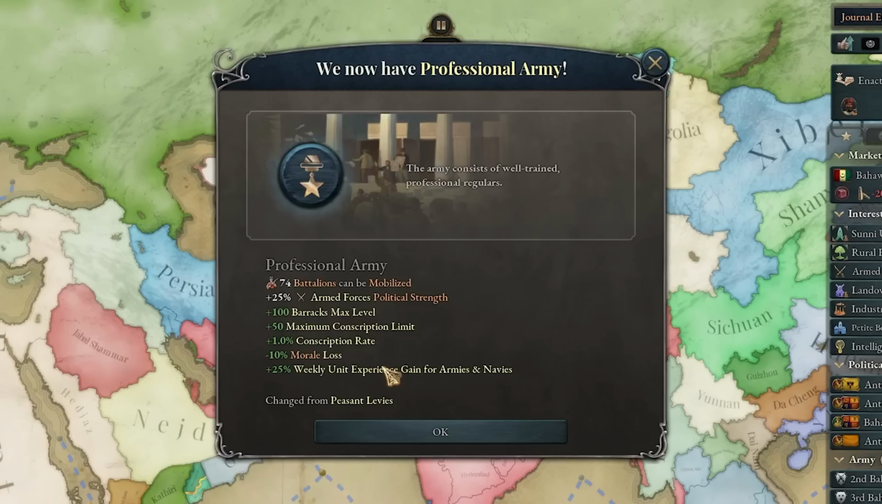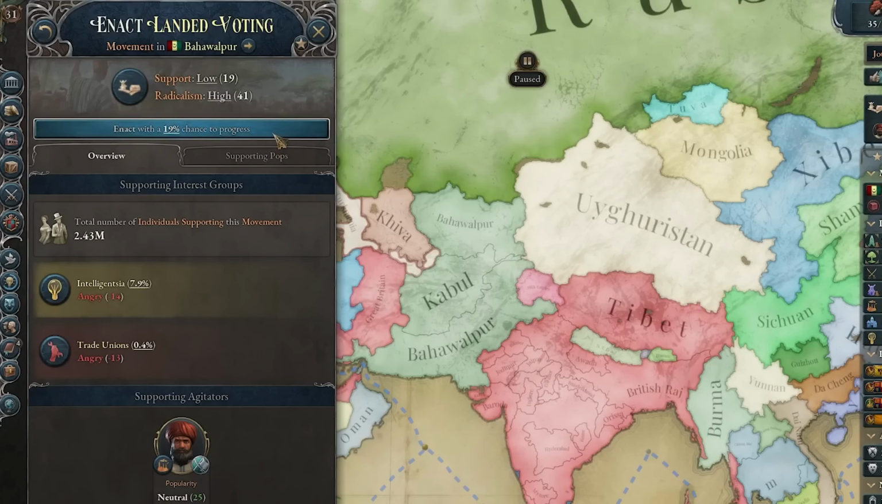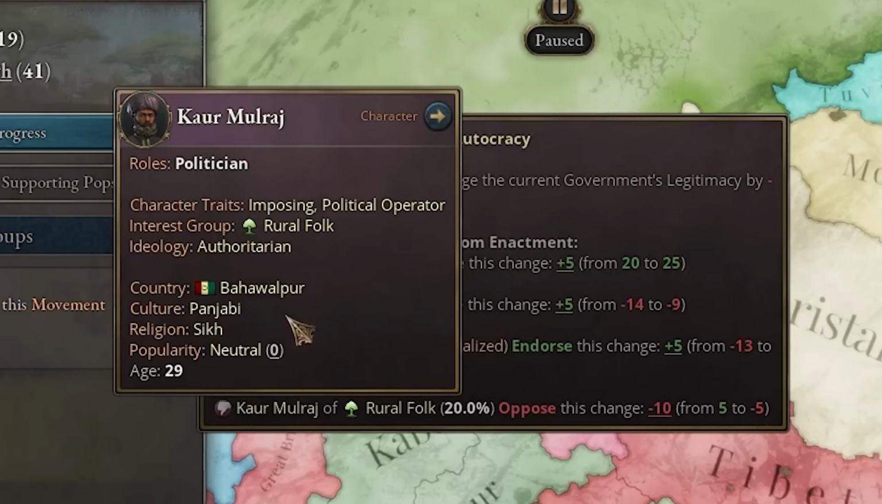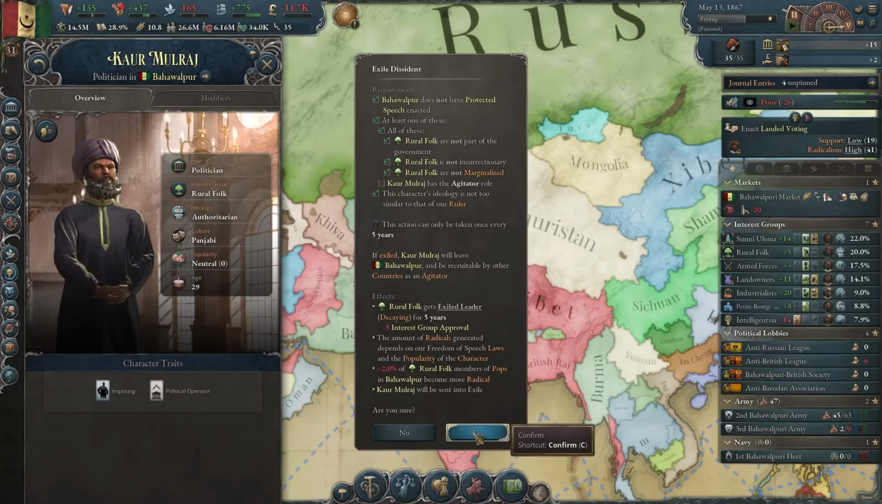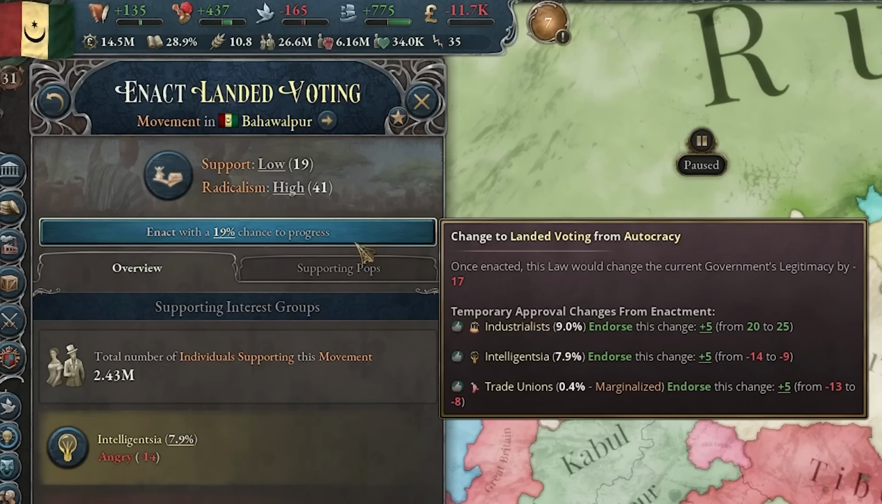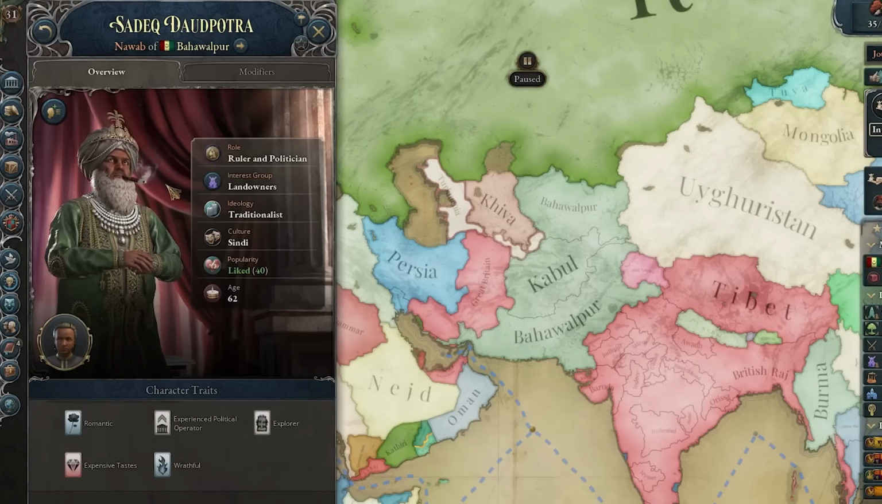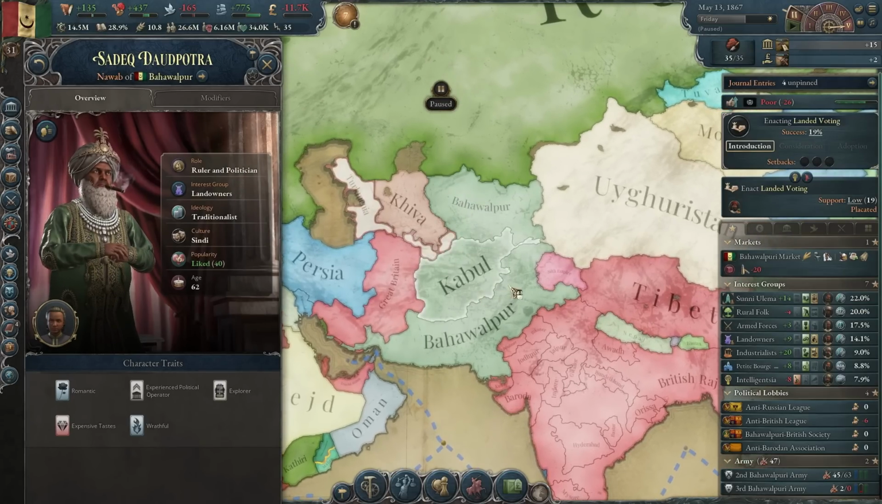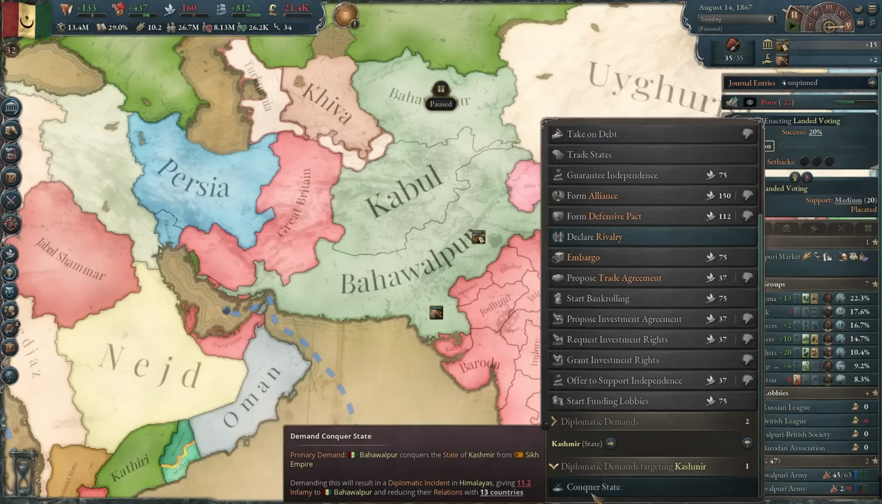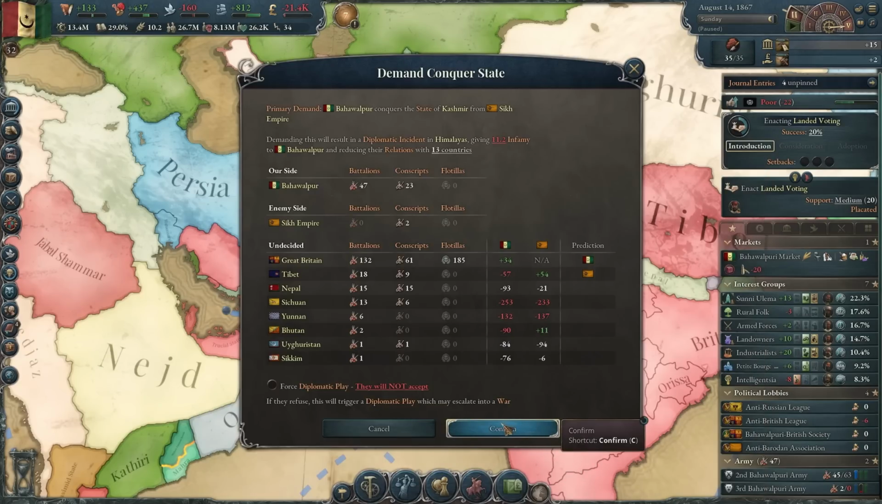That's bad news. Professional army. Now it's time to also get landed voting. Only this guy is opposing it. Well, you might want to go somewhere else. Okay, now there is no opposition to getting a voting system. Although this guy has been a pretty good authoritarian ruler. He has managed to expand our country a whole lot. Okay, and the truce we had with the Sikh Empire is also over, so it's time for another war.